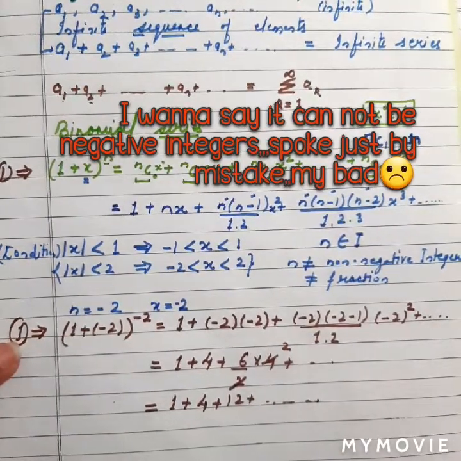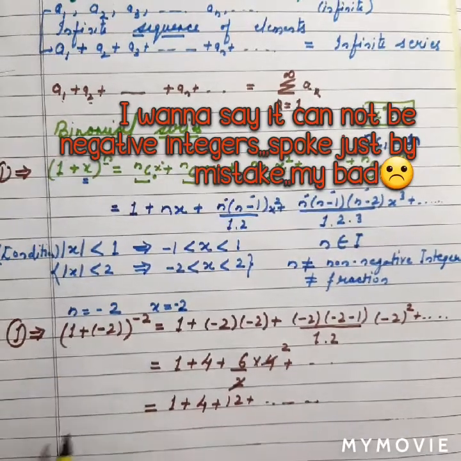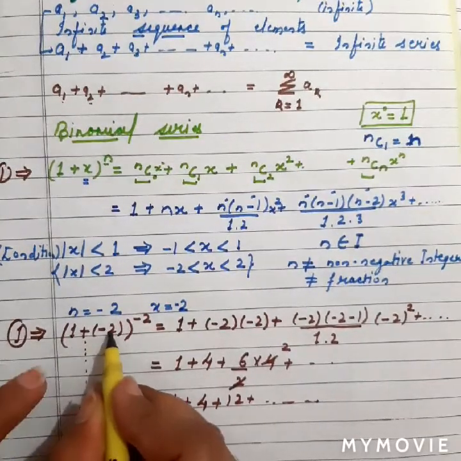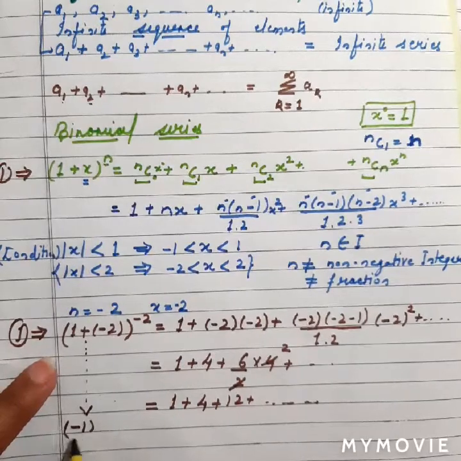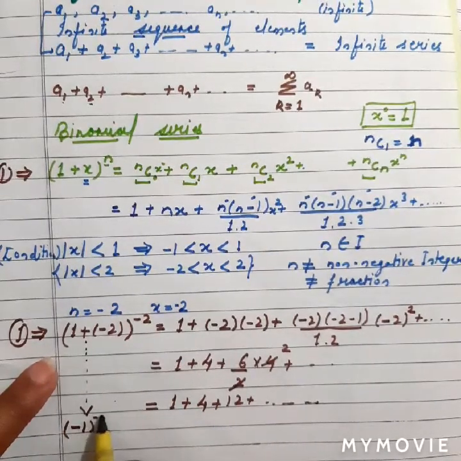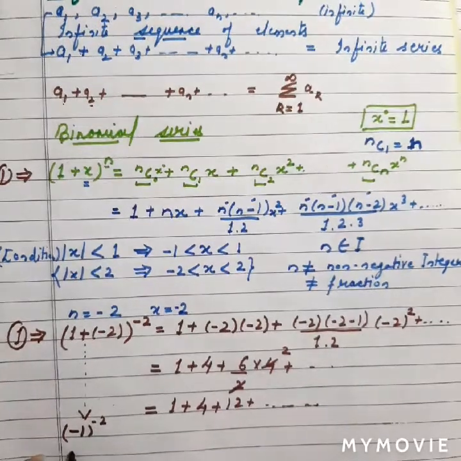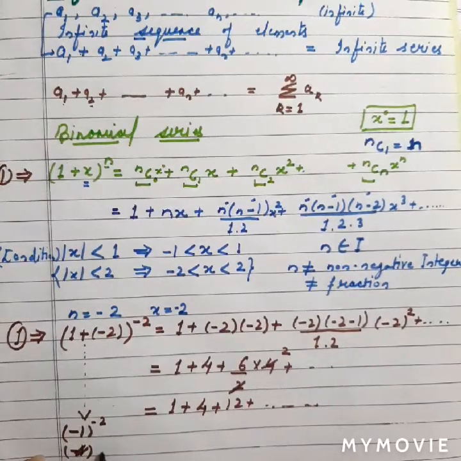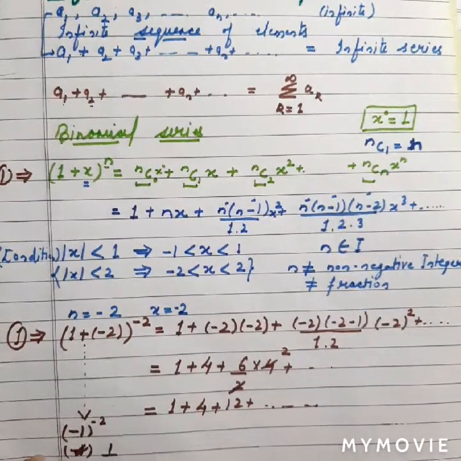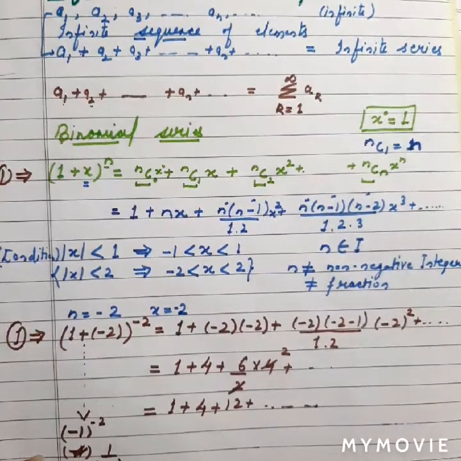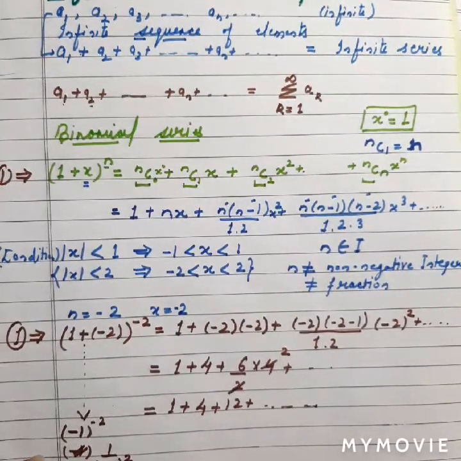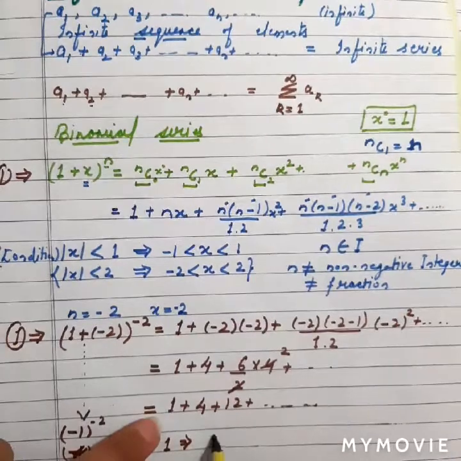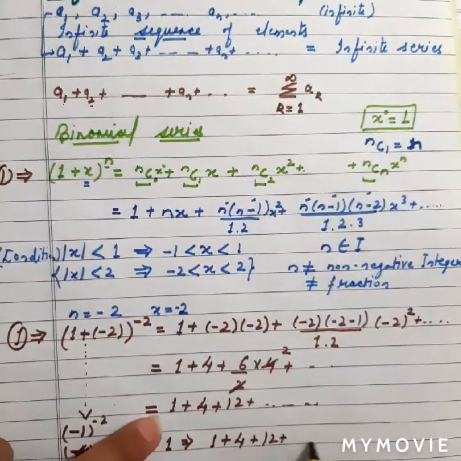On the other hand, if I see what is there on the left hand side, then I could say that 1 plus minus 2 is equal to minus 1, right? And this is squared, so we can say that, I'm sorry, when the minus 2 power is taken down, then it will be this way, and the square of any number will be equal to 1, and 1 has become equal to 1 plus 4 plus 12, the expansion on the right hand side.